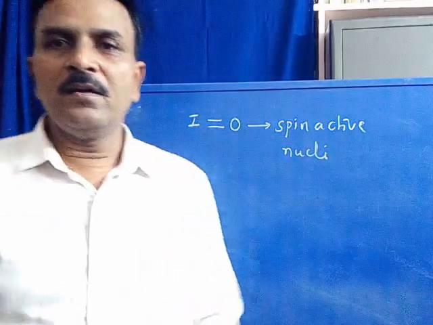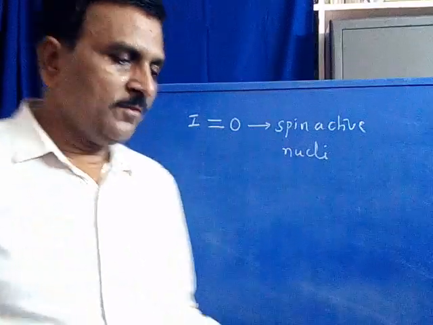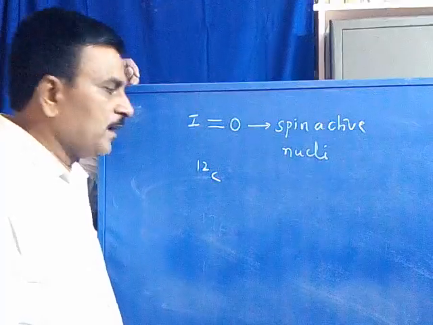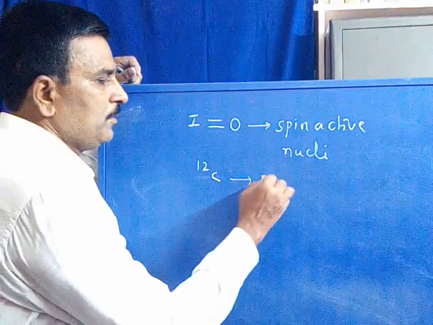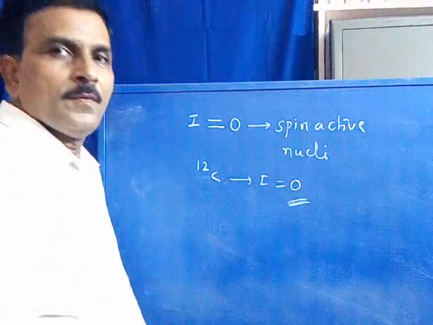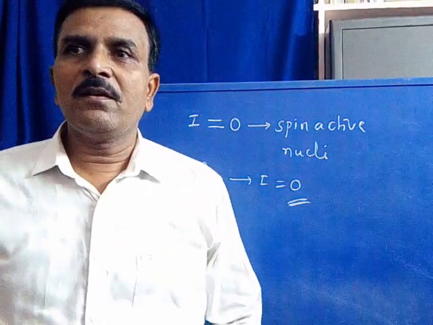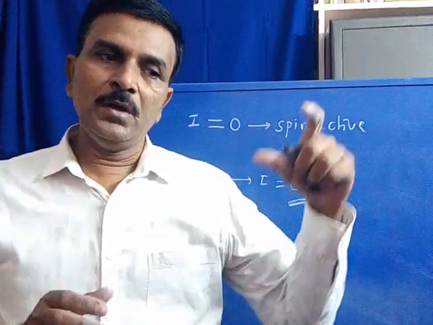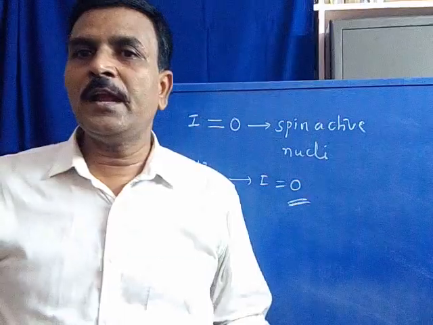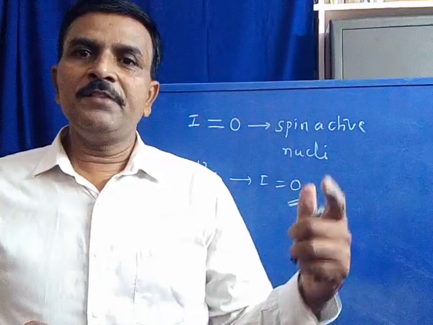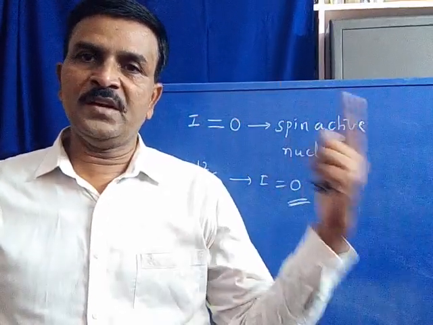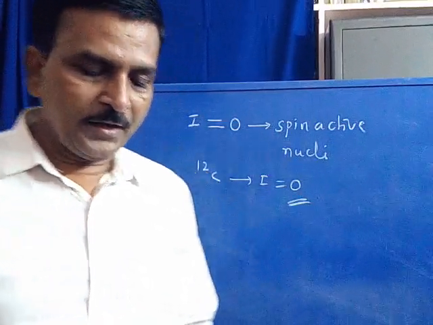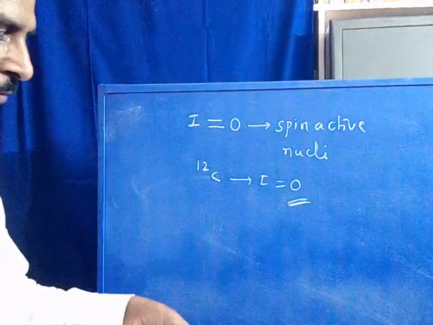These nuclei are called spin inactive nuclei. Say for example, you have carbon 12, where I is equal to 0. Now we have discussed spin active nuclei and spin inactive nuclei in brief. If the I value is not equal to 0, they are said to be spin active. If the I value becomes 0, they are said to be spin inactive nuclei. Now we will discuss further.